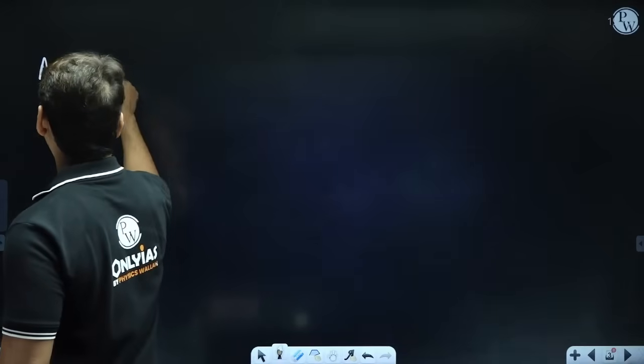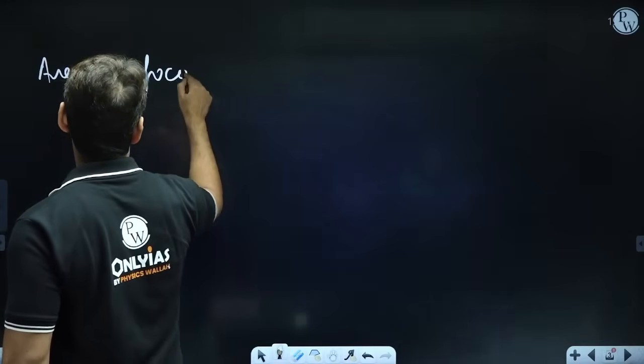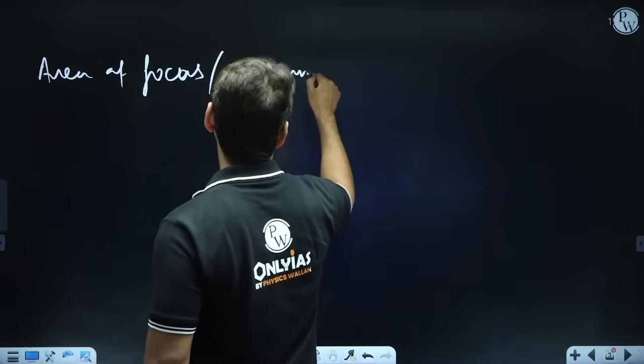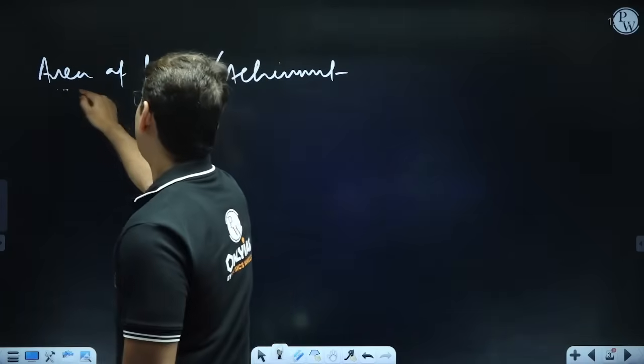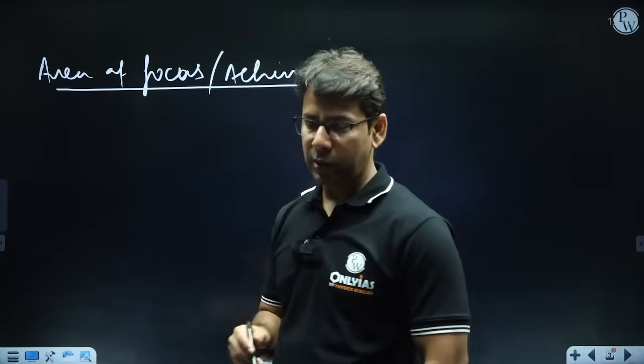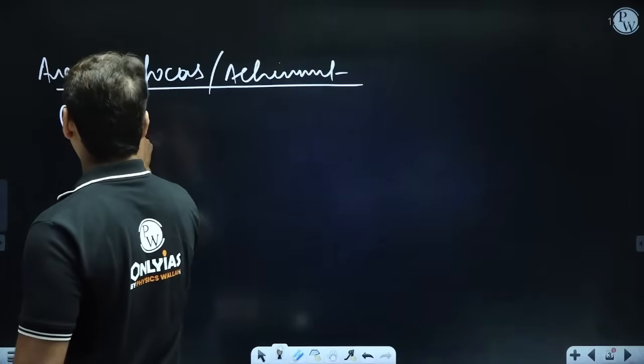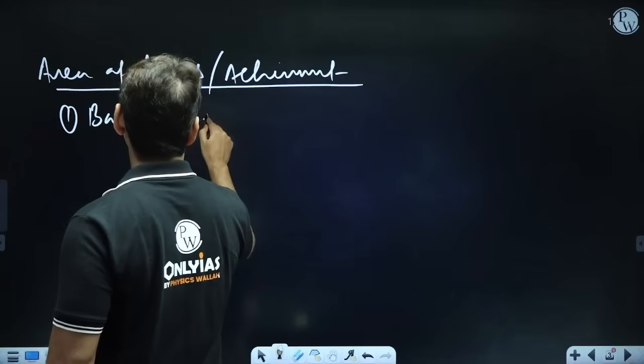So the area of focus and achievement that we are going to talk about. And there, the first thing, like I told you, is that we are working on basic research.